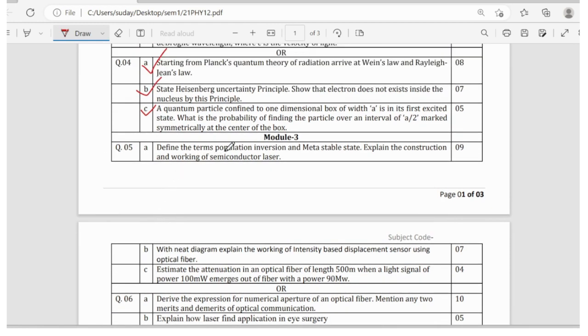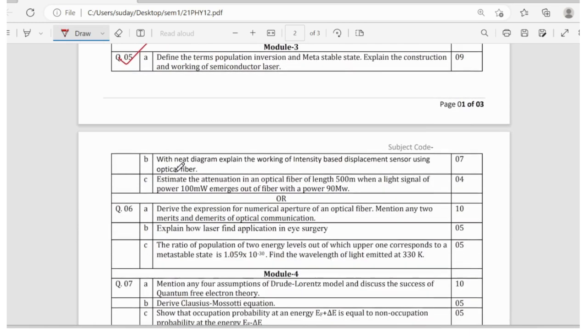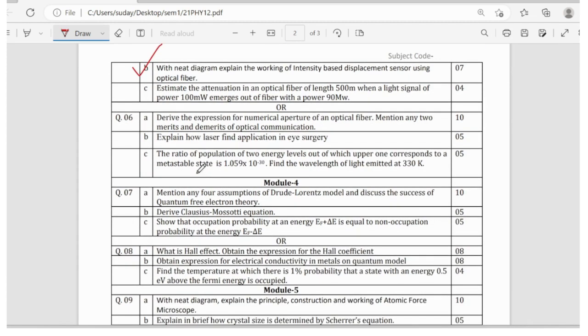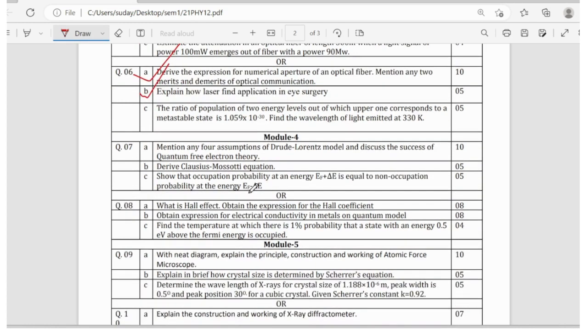So if you can see here, population inversion and metastable state, yes, semiconductor laser, this is important. Intensity based displacement sensor with optical fiber, yes, and one numerical as usual. Numerical aperture and optical fiber, and explain how laser finds application, laser application in eye surgery. Yes, this is also important.